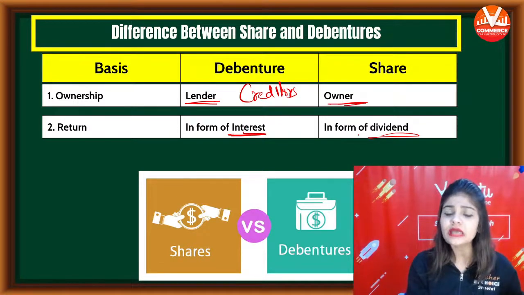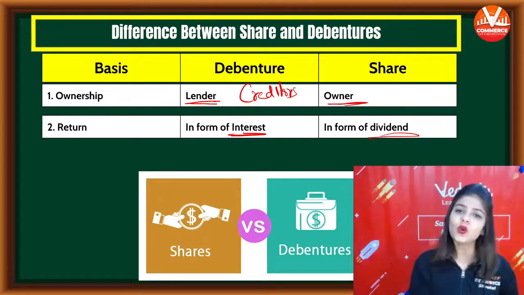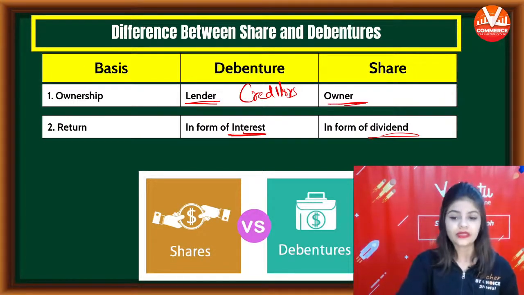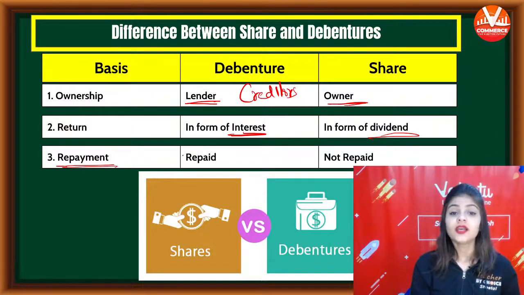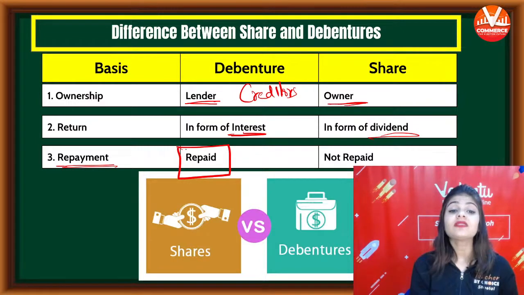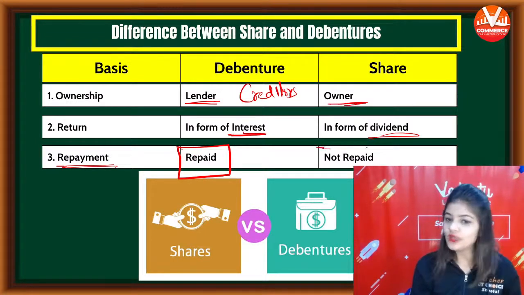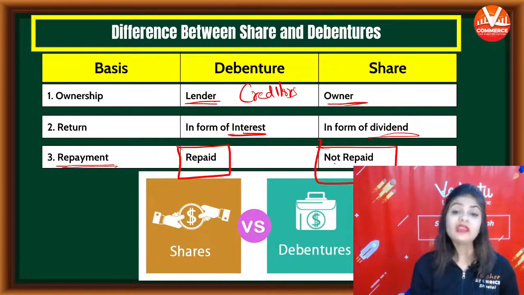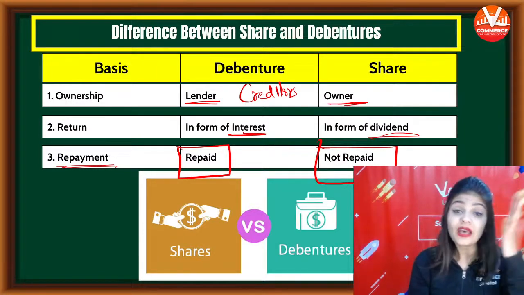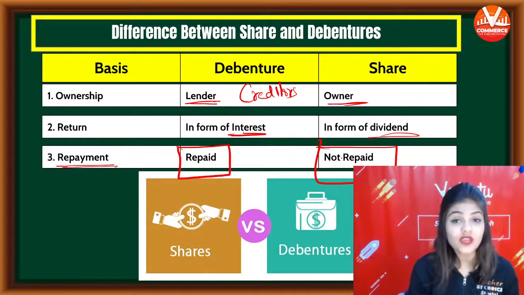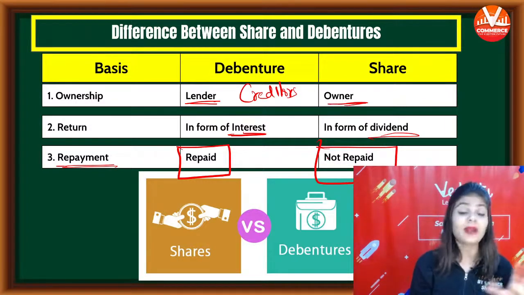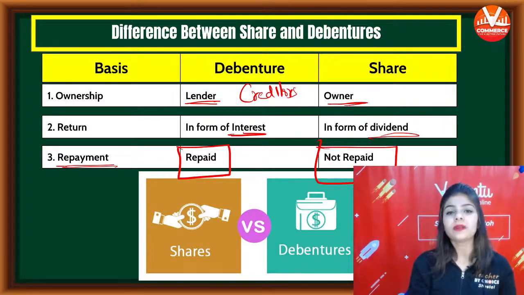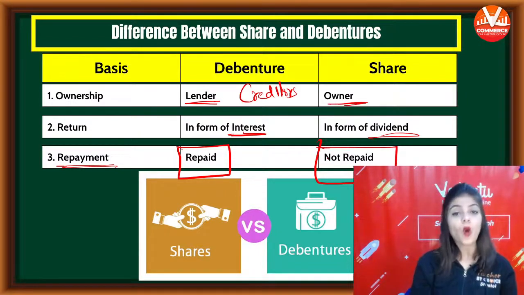डिबेंचर होल्डर्स को क्या मिलता है? इंटरेस्ट मिलता है. एंड शेयर होल्डर्स को क्या मिलता है? डिविडेंड मिलता है. Third, repayment. So debentures will be repaid, but equity shareholders will not be repaid. Equity shares को उनका पैसा वापस नहीं मिलता. Equity shareholders will not get their money repaid, but debenture holders will surely be repaid. So these are the first 3 points.